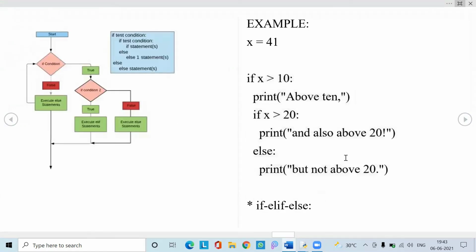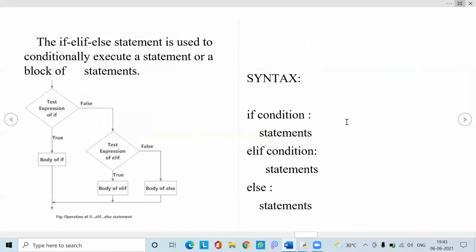So this is an example of a simple nested if. The next one is if elif else. As we have seen the switch statement, the switch control structure in C and C++, which is used to check multiple test conditions, whereas in Python we use if elif else for checking multiple conditions.